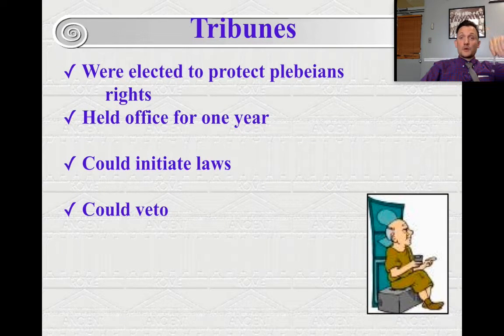Now, tribunes were elected to protect plebeians' rights, okay? 10 of them. They had to be plebeians. They hold office for 1 year. They can initiate laws, but their biggest power is they can veto the Senate. If they feel that a law violates plebeian rights, they were allowed to veto that law coming out of the Senate. Now, underneath veto, in Latin, veto actually means to send back, right? It doesn't mean to just completely eliminate.